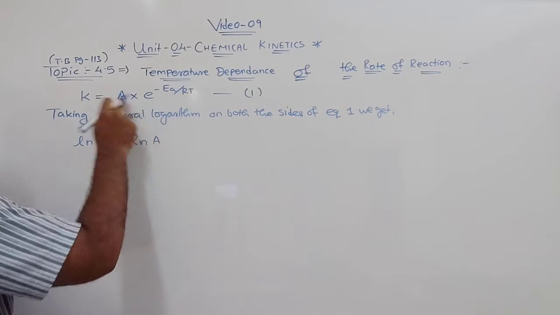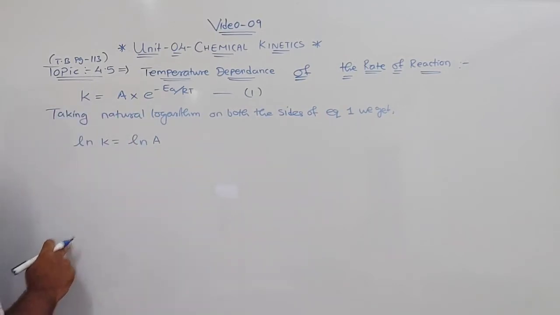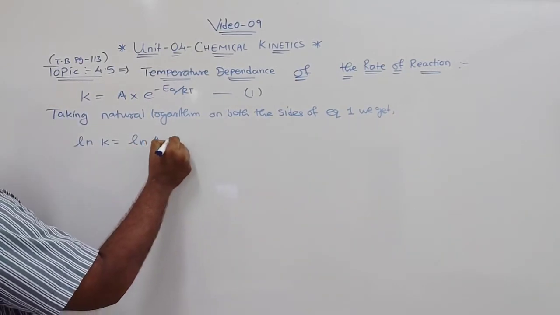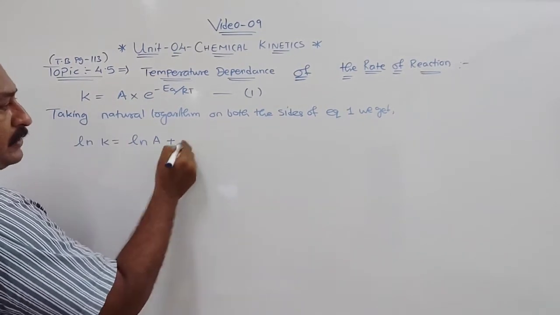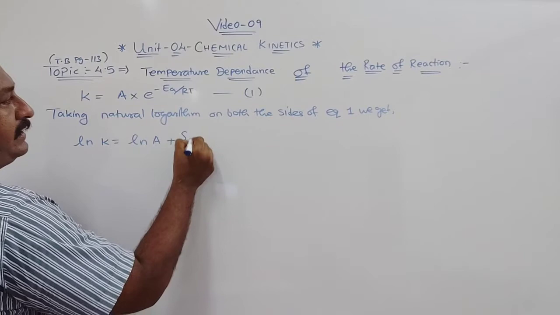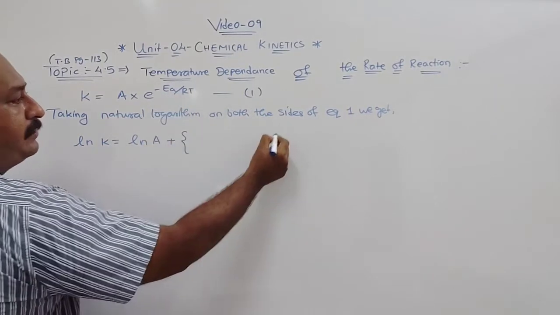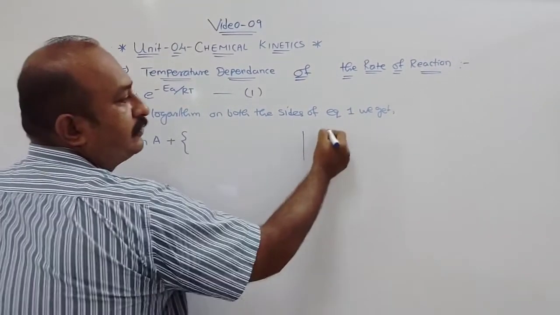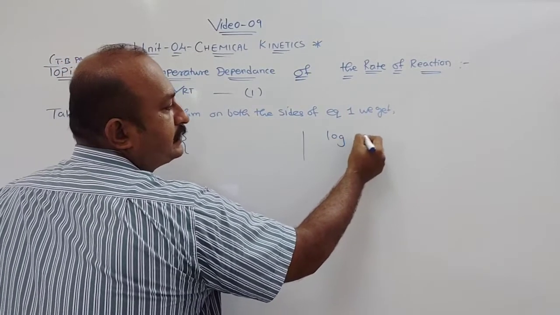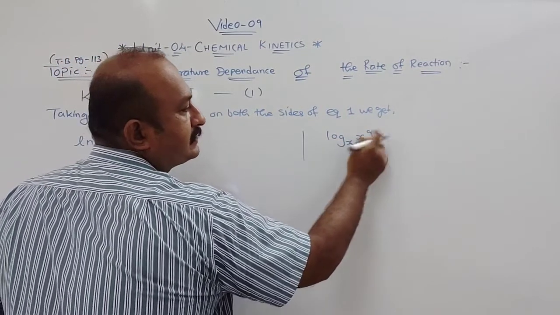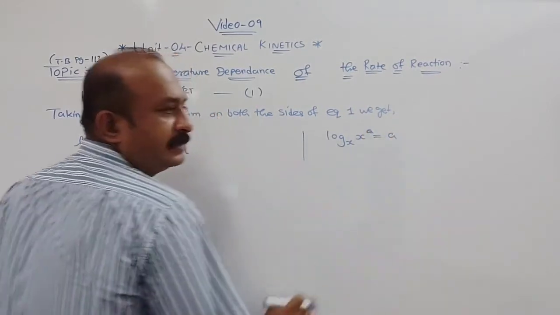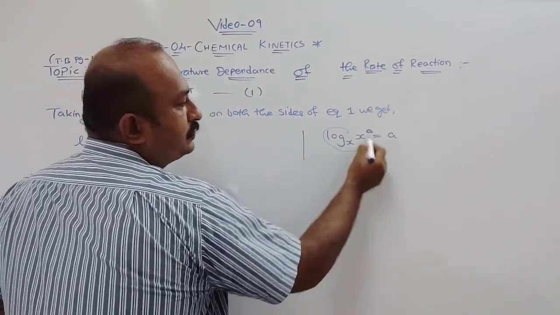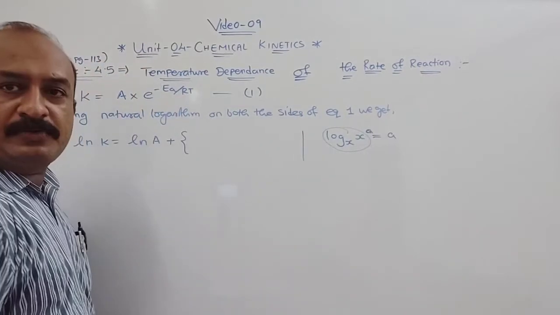Now here a multiplication sign is there. So when we talk about this multiplication sign, here it will be plus in log. Okay. So in bracket I will write now. This is same like the identity we have studied for log, that is log x raised to a to the base x is equal to a. Why? Because log x to the base x is equal to 1.